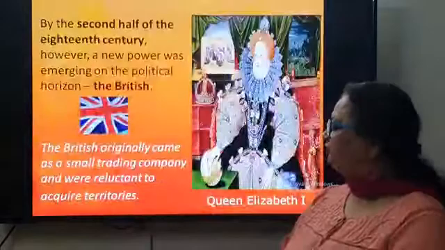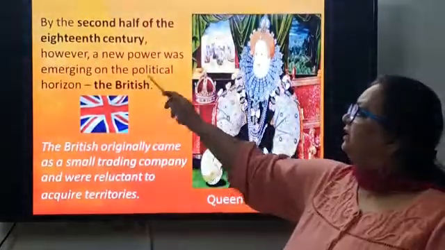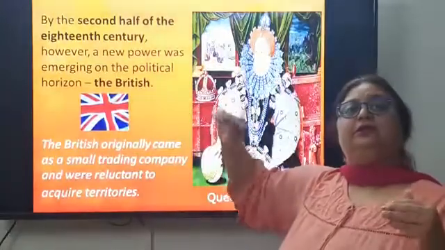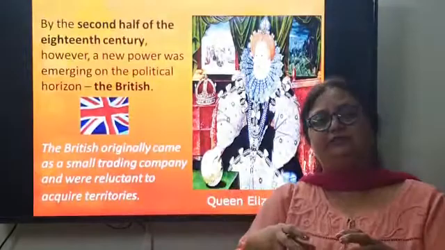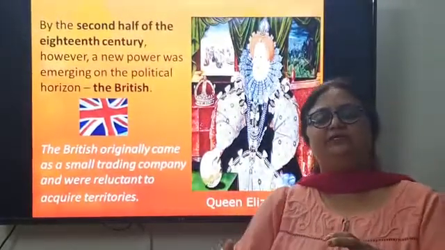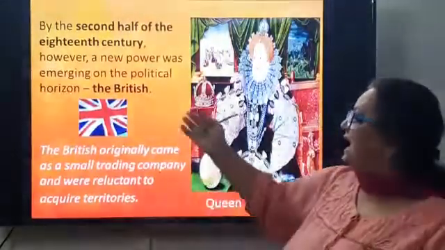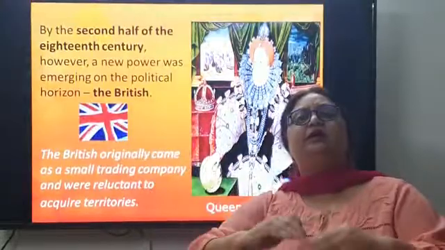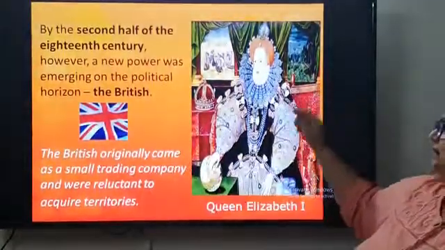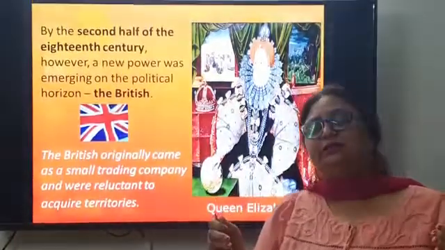After this, we find that in the second half of the 18th century, the British came to power. The British who came to India as traders started acquiring various territories, various kingdoms, and the political horizon of India completely changed. And the British, like I just told you, came as traders.